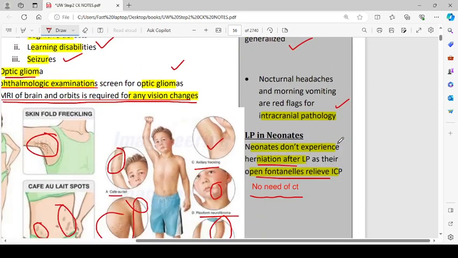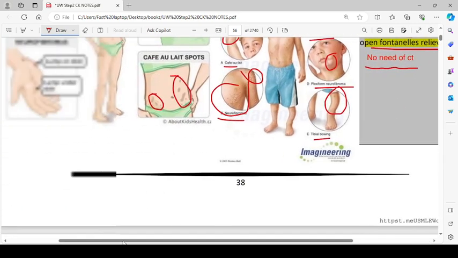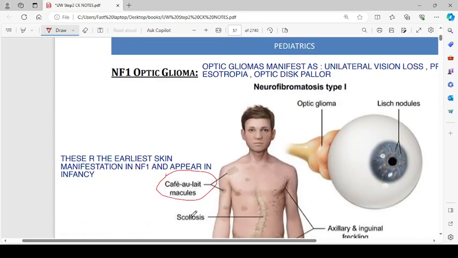Okay. So that is why we can do the lumbar puncture in neonates, right? Even if we are suspecting meningitis, do it, because these children are not going to develop brain herniation because of the lumbar puncture. It's a very good thing, because with increased intracranial pressure, we don't perform the lumbar puncture because of the risk of brain herniation.